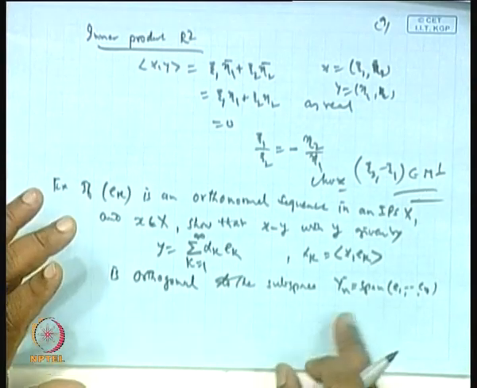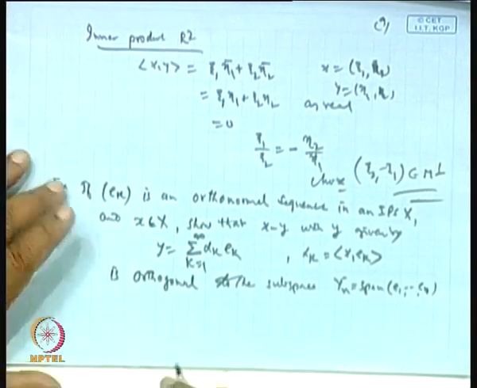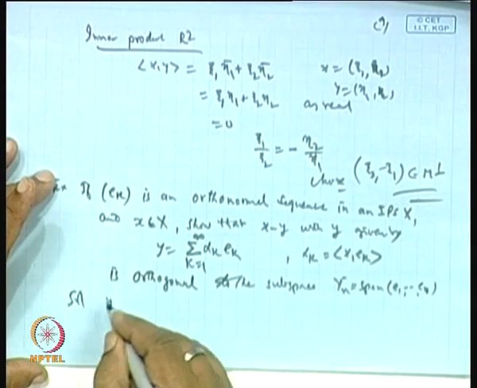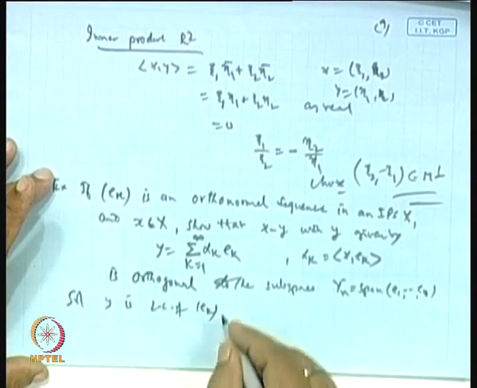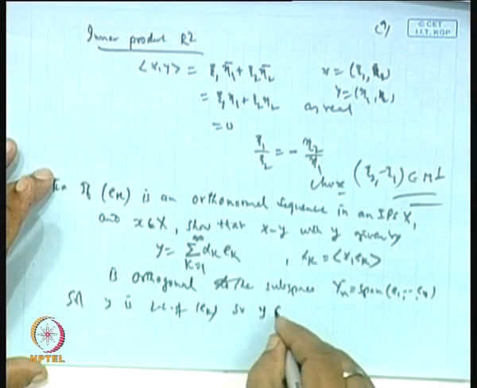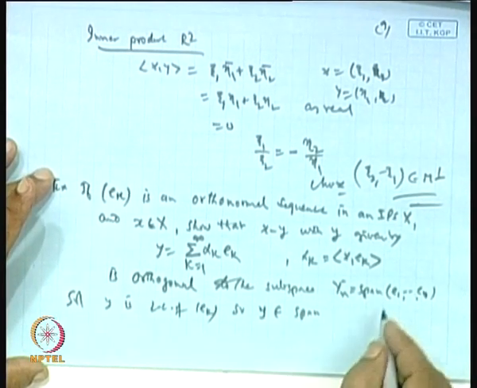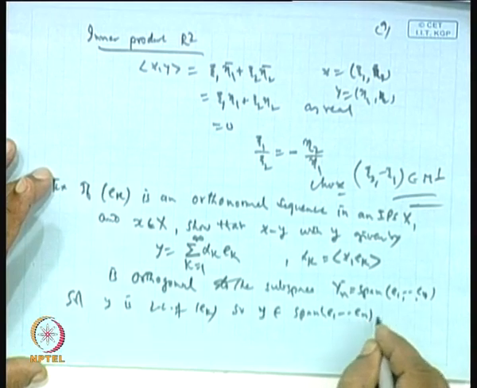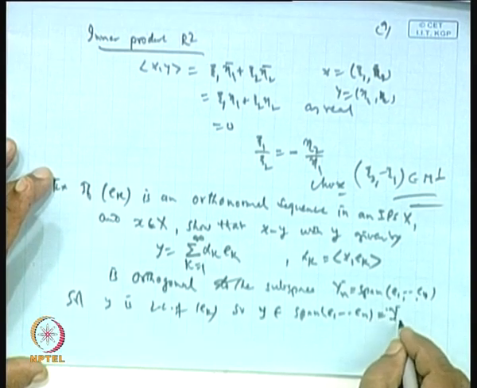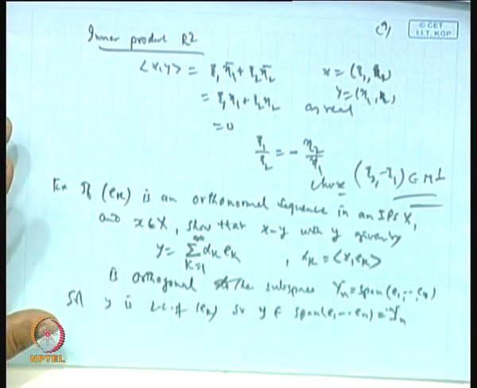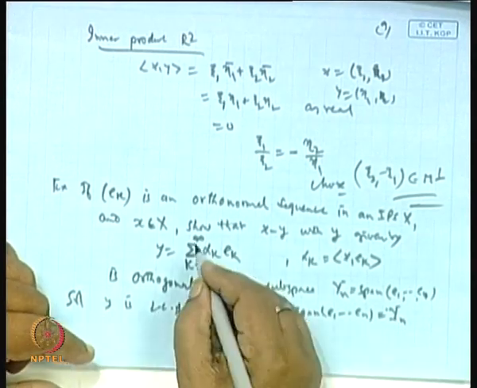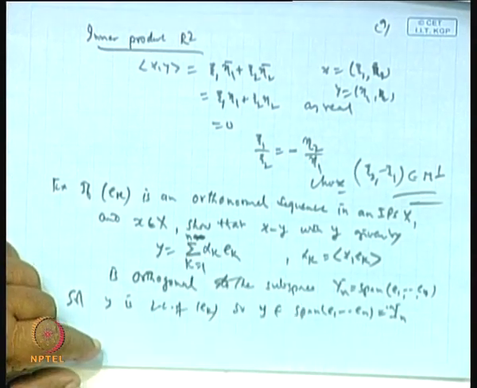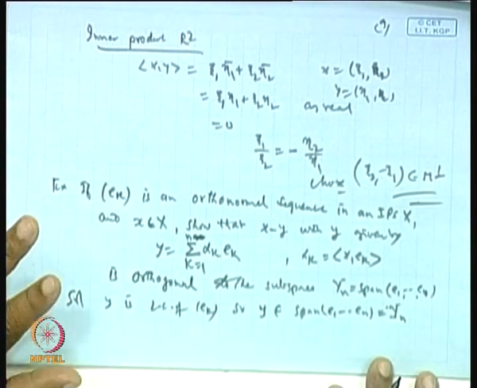Okay. So, first thing is what is y_n? The y_n is the linear combination of e_k. So, y_n belongs to the span of e_1, e_2, ..., e_n, that is the elements of Y_n. Is it not? Sorry, this is 1 to n. Okay, it's a span of this.